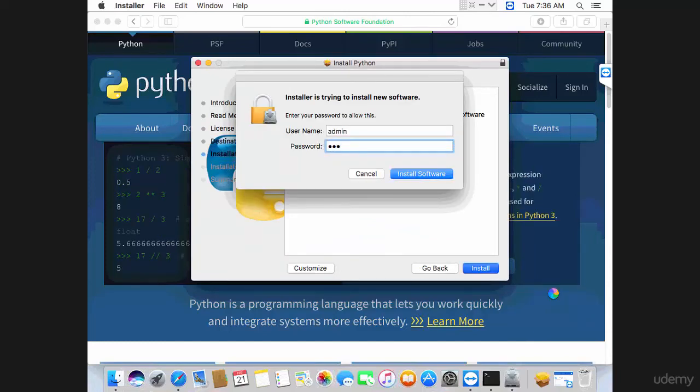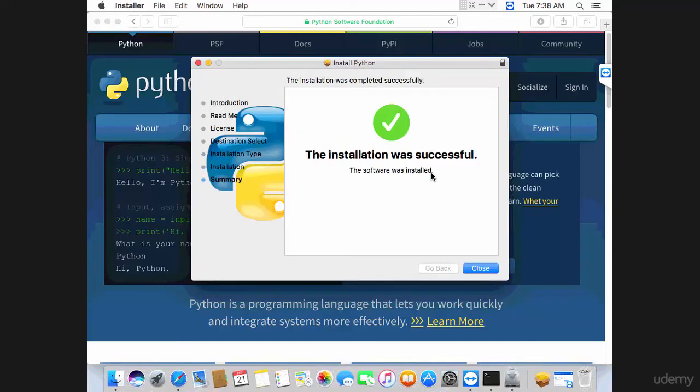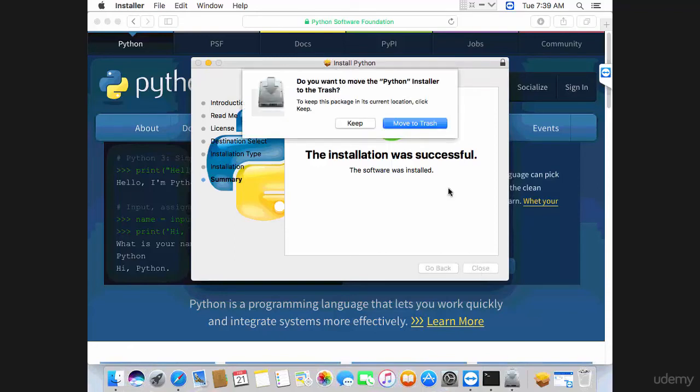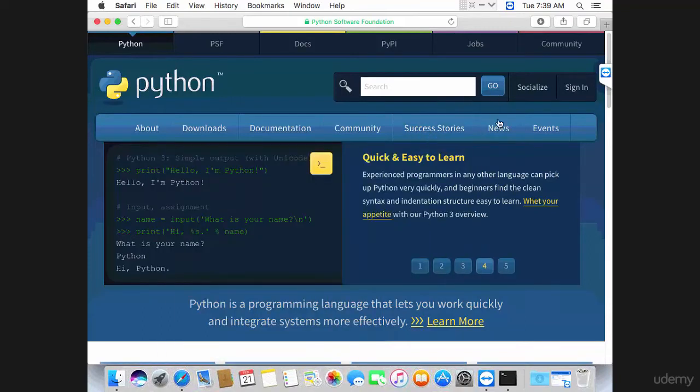Provide your username there, your Mac username. Click on install software. And so finally the installation was smooth and it was successful. Click on close. I'm going to move the installation package to trash. And now go ahead and go back to your terminal.